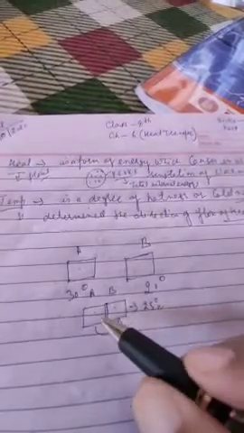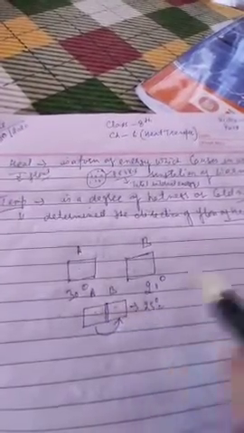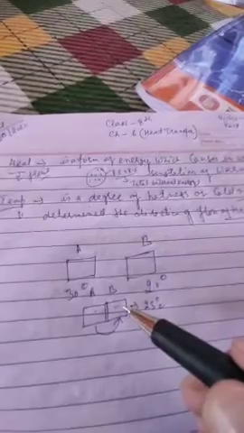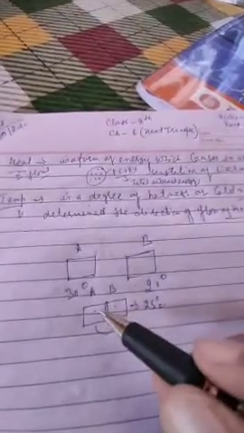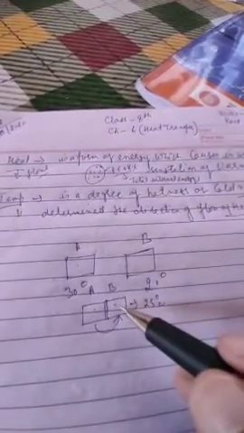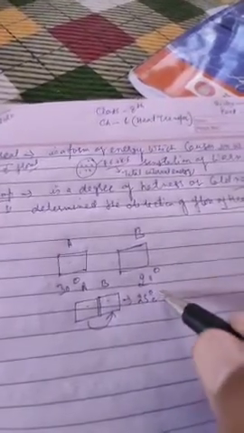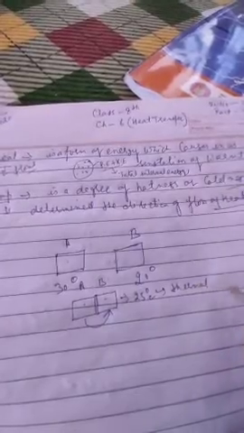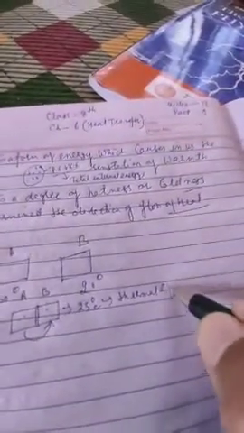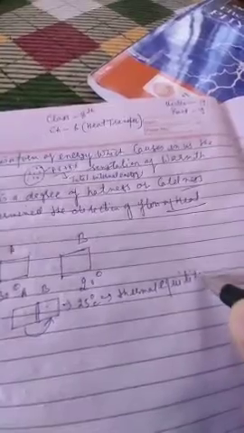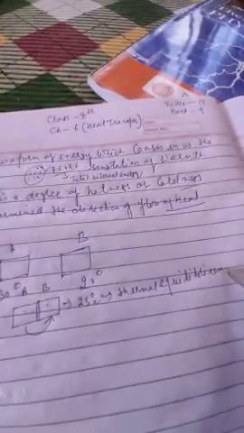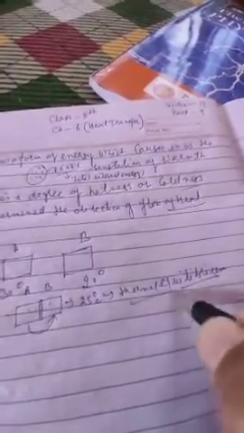Then there is no transfer of heat, because now the temperature of both the bodies becomes the same. And this state is known as thermal equilibrium.